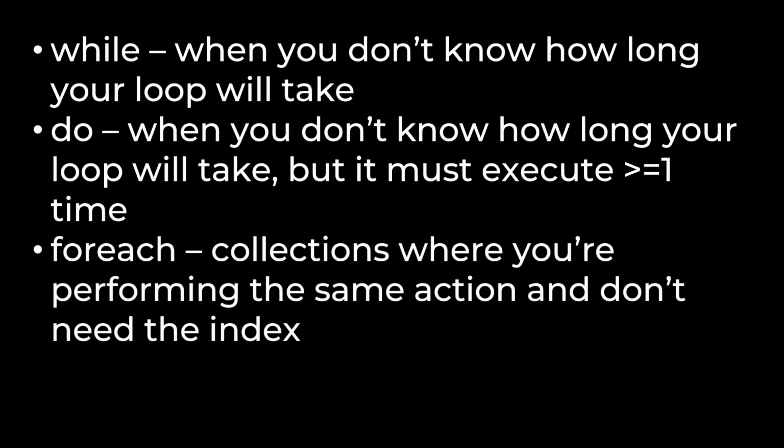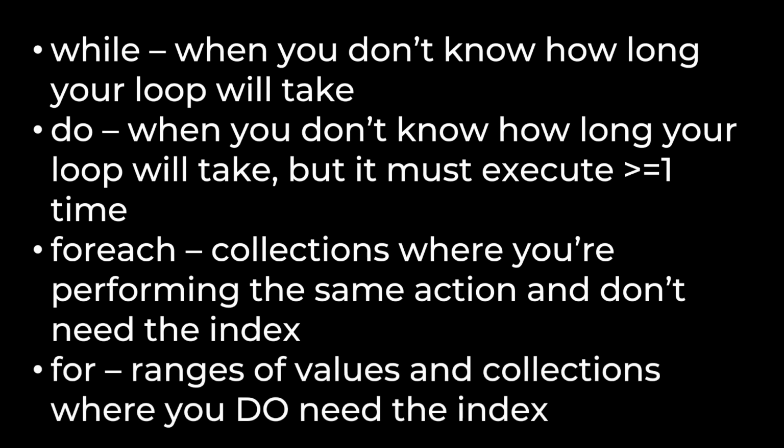For each loops are ideal for looping over collections when you're performing the same action on each item, and you do not need to know the item's index. For loops are ideal for looping over a range of values, or collections in which the actions you're taking require you to know the index of the collection items. And stay away from those infinite loops if you have any people in your life that you care about.